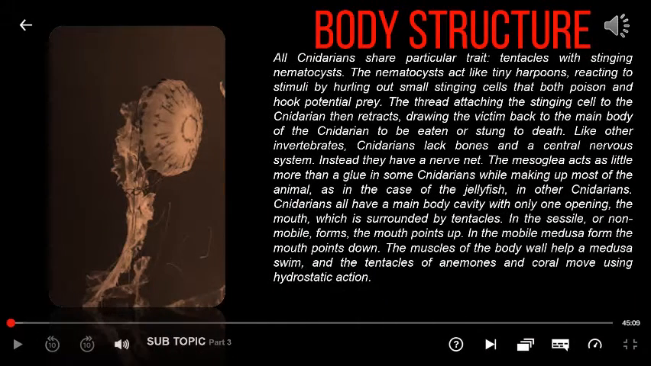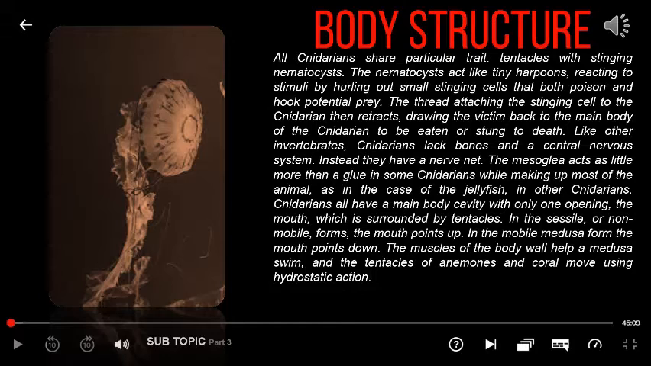Body structure. All cnidarians share a particular trait, tentacles with stinging nematocysts. The nematocysts act like tiny harpoons, reacting to stimuli by hurling out small stinging cells that both poison and hook potential prey. The thread attaching the stinging cell to the cnidarian then retracts, drawing the victim back to the main body of the cnidarian to be eaten or stung to death.